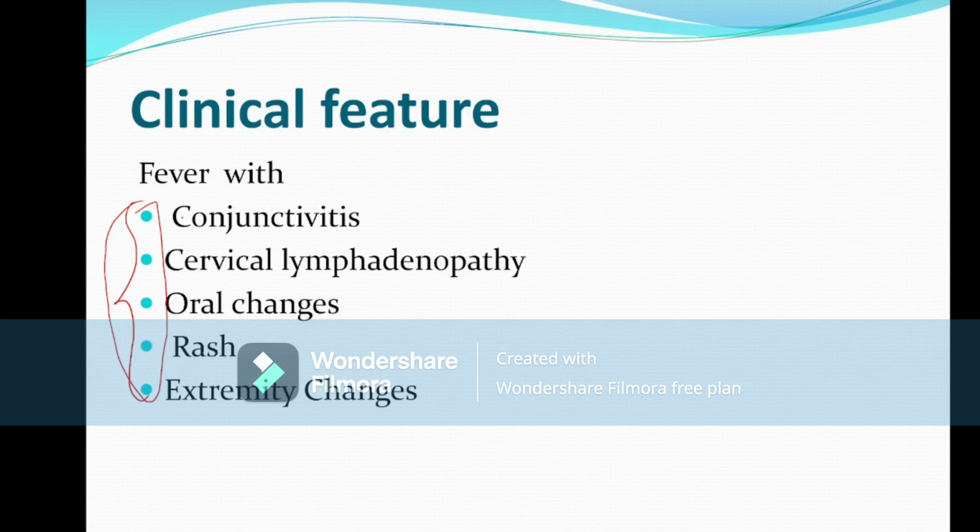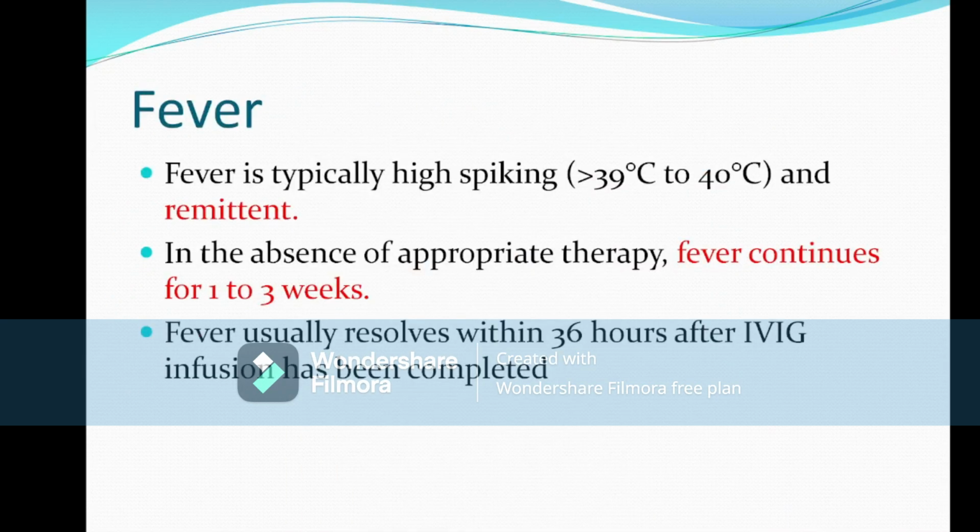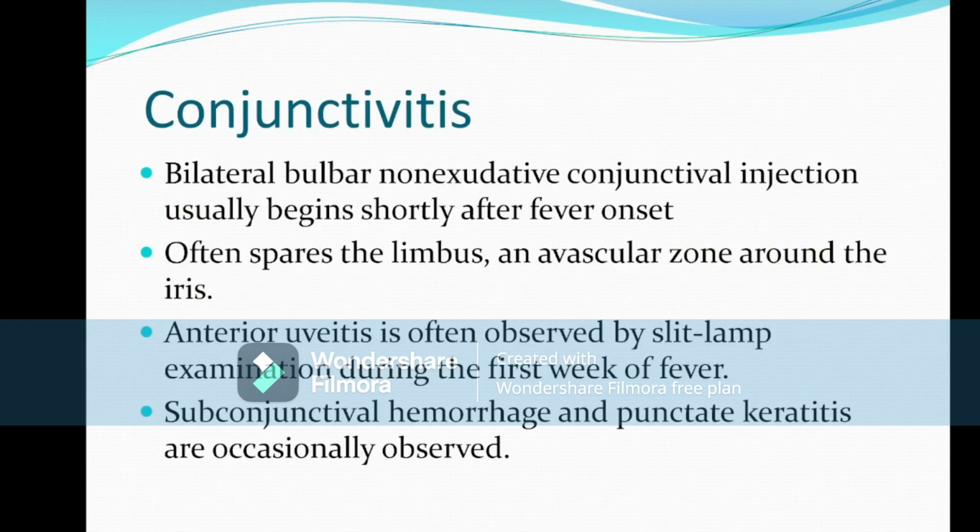Now we elaborate one by one, and first is fever. Fever is typically a high spiking fever, more than 39 to 40 degrees temperature, and it is remittent in nature. In the absence of appropriate therapy, fever continues for 1 to 3 weeks, and fever usually resolves within 36 hours after IVIG infusion. So, if after IVIG infusion the fever has not subsided after 36 hours, that means the child has IVIG resistant Kawasaki disease.